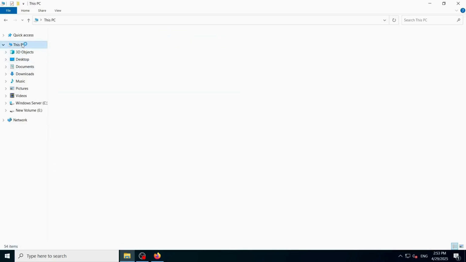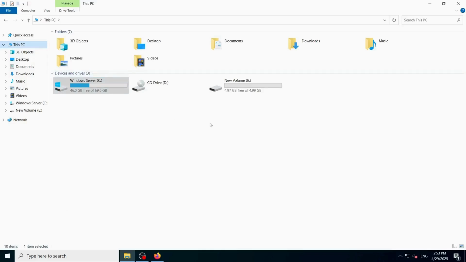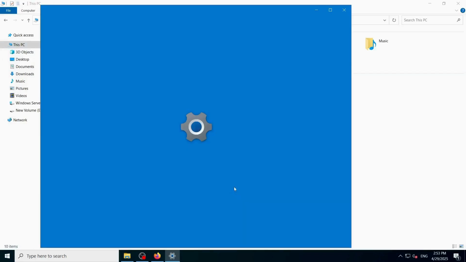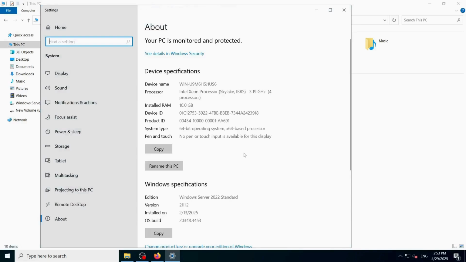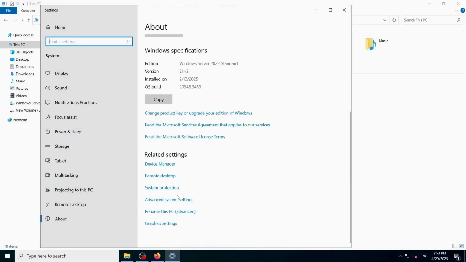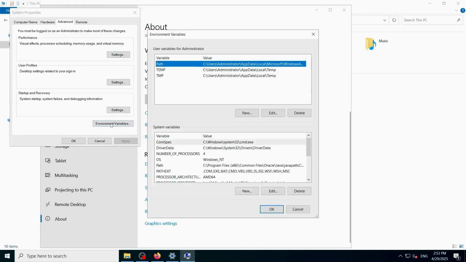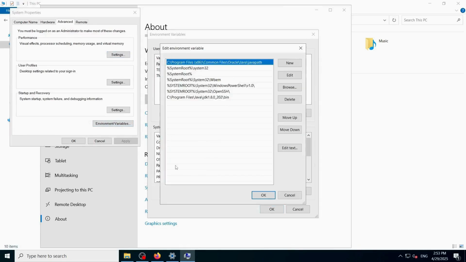Next, right-click on My Computer and select Properties. Click on Advanced System Settings. Then click on Environment Variables. Under the System Variables section, find and double-click on Path. Click New and paste the path you copied earlier. With this, JDK setup is complete.